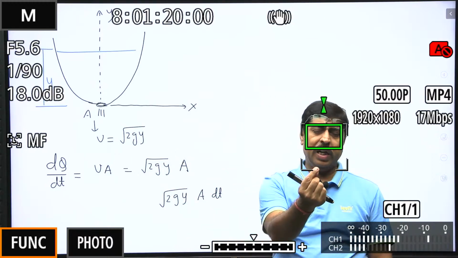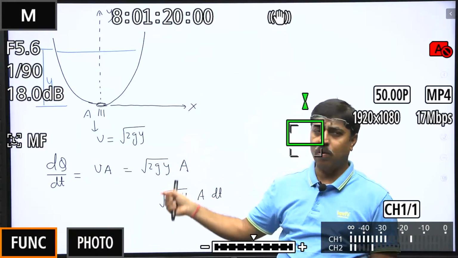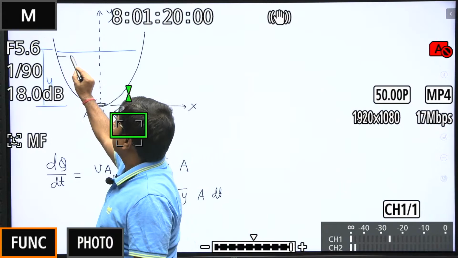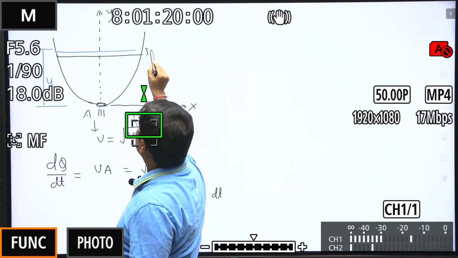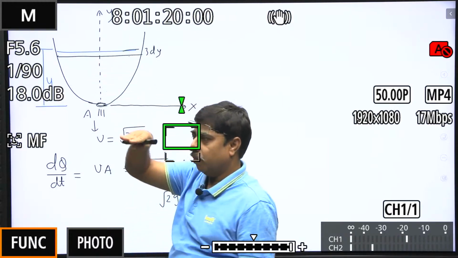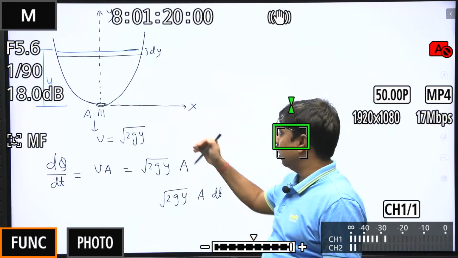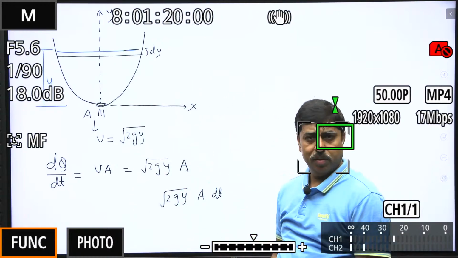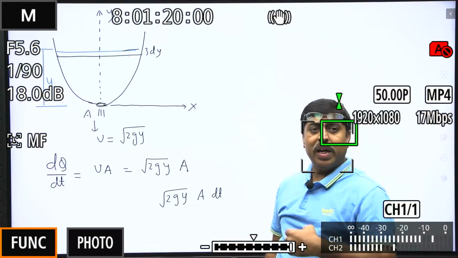Now, in dt second interval, the volume of water that has come out of the hole is this much. Because of that, the water level falls by dy, right? The surface of the water has come from here to here, some water has gone out in dt seconds, so the upper surface has come down a little, right? How can we write dy?